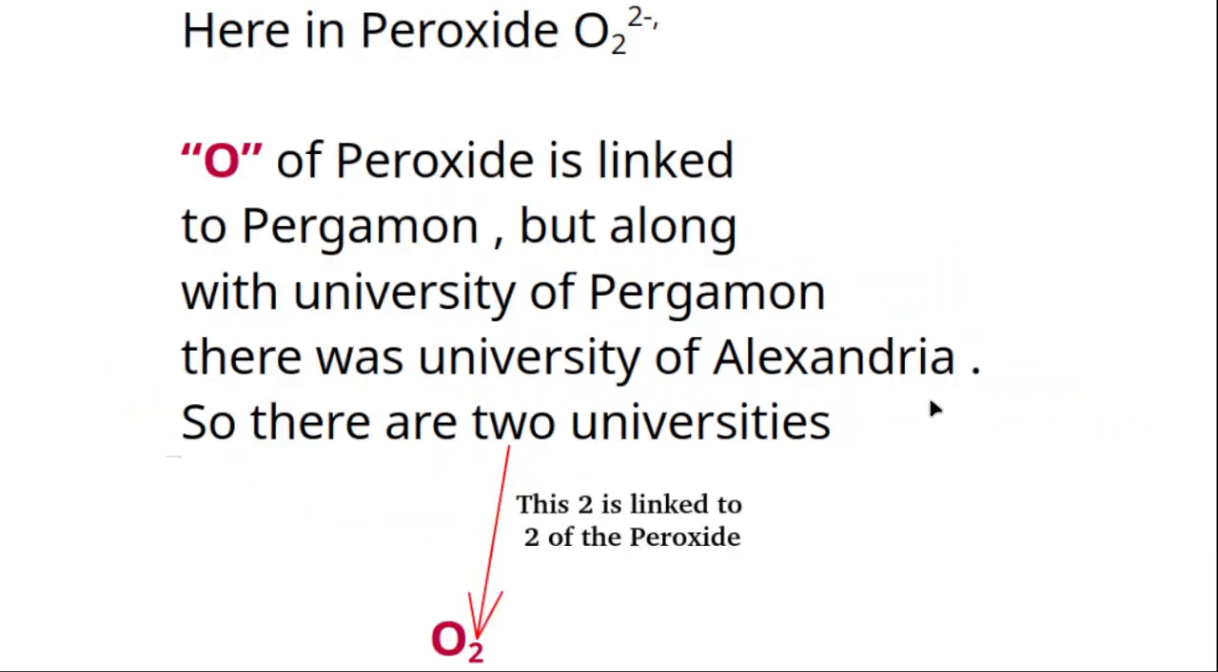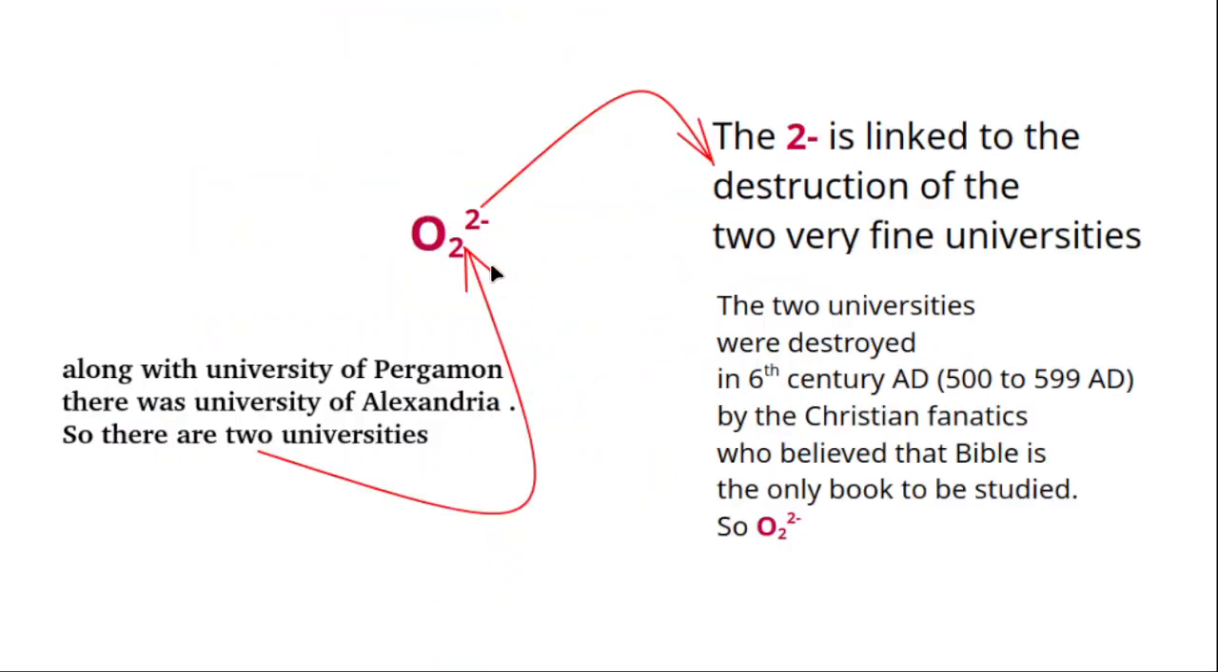And the next one is the two universities were destroyed in the 5th century AD by Christian fanatics, because the Christian bishops thought that only the Bible had to be studied and all other books must be destroyed. That is why the two universities were destroyed. So here O of peroxide is linked to Pergamon, but along with the University of Pergamon there was the University of Alexandria. So there are two universities, O2, and the 2 minus is linked to the destruction of the two very fine universities by the Christian fanatics who believed that the Bible is the only book to be studied.